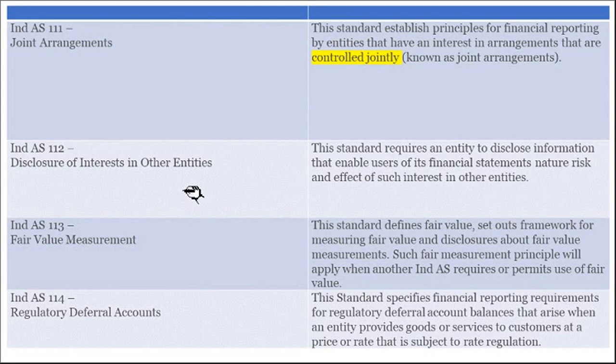So because of that, there might be some problem, we don't know, right? If the company is about to liquidate, and if we have so much investment in them, we don't know what will happen, so it is a risk. So usually when we have an interest in other entities, any connection with other entities, how to disclose that will be explained by Indian Accounting Standard 112.